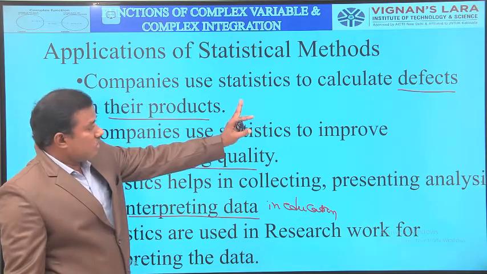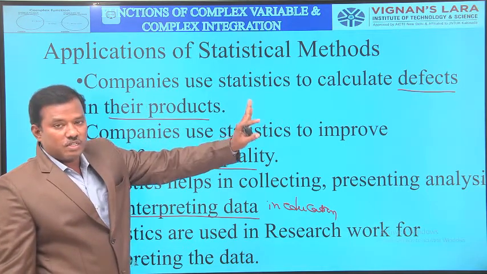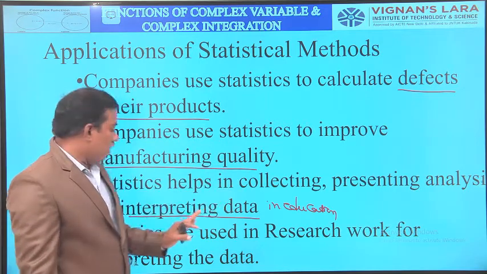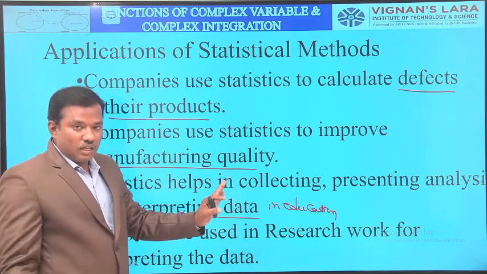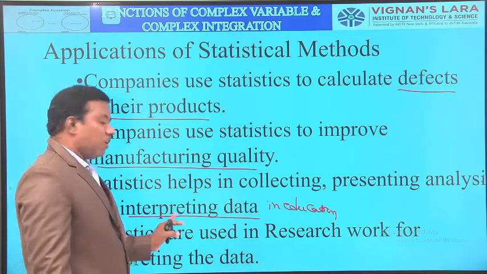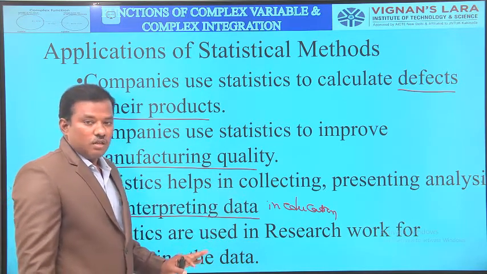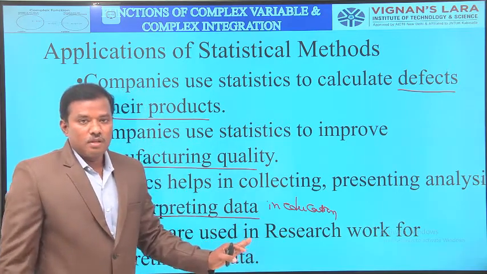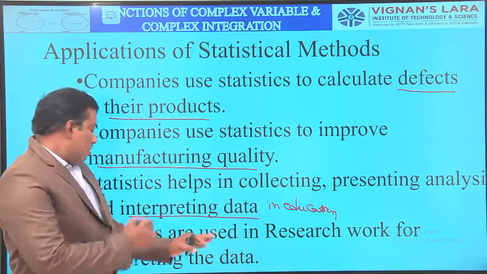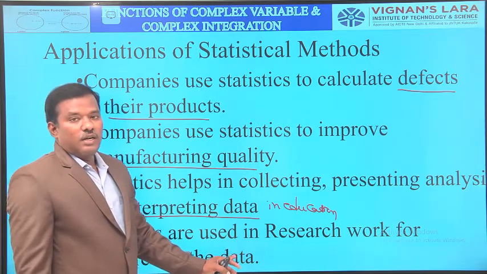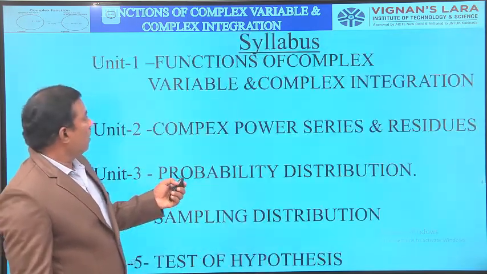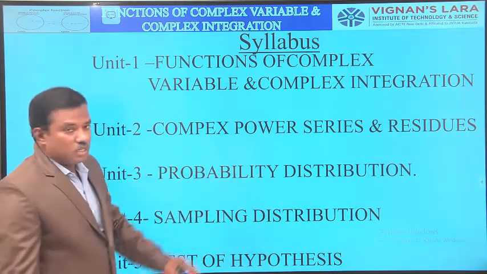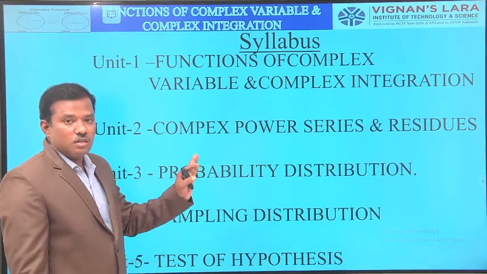First one is companies use statistics to calculate the defects in their products and to improve the manufacturing quality. Statistics help in collecting and presenting, analyzing, interpreting the data in education. Next one, statistics are used in research work for interpreting the data.